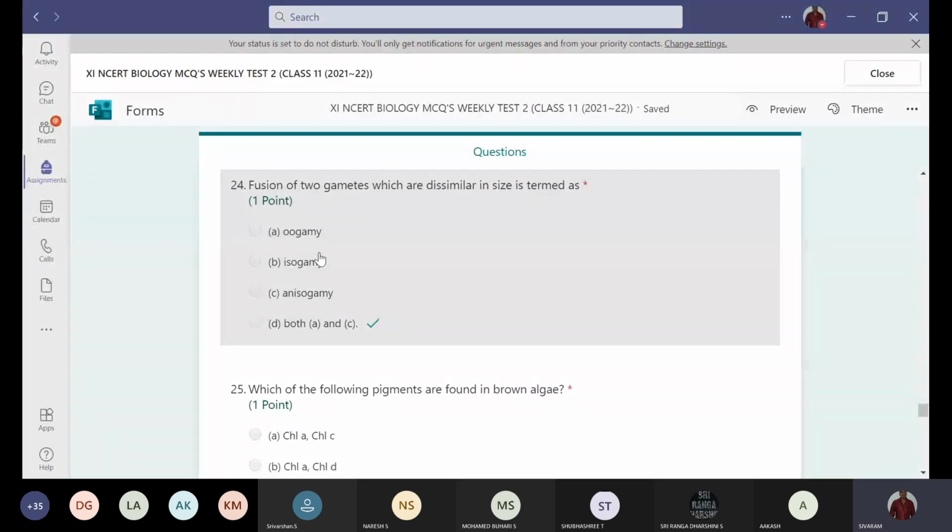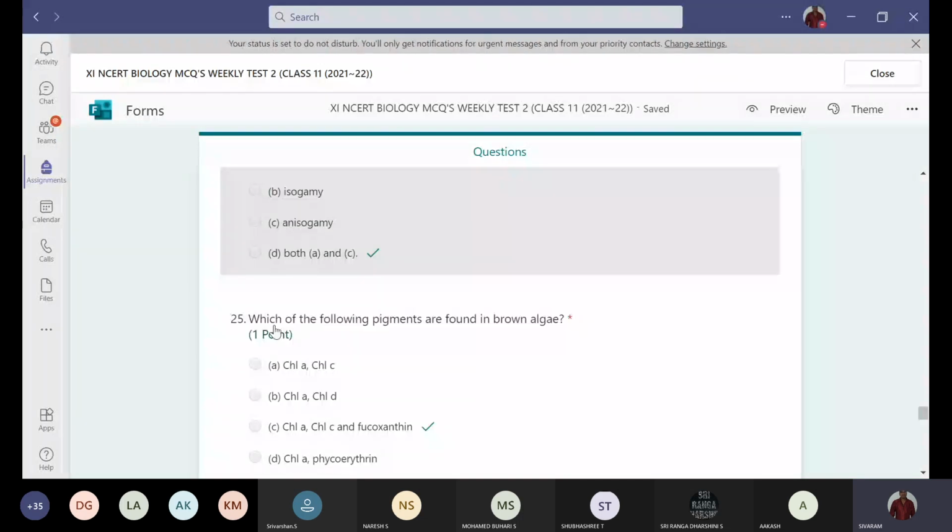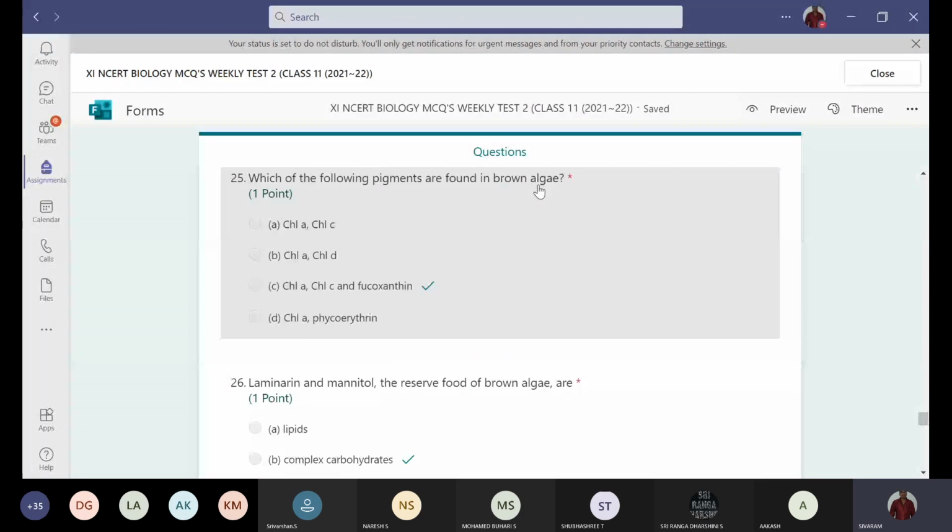Next, the 25th question. Which of the following pigments are found in brown algae? In brown algae we find chlorophyll a, chlorophyll c, and fucoxanthin as the major pigments. So option C.